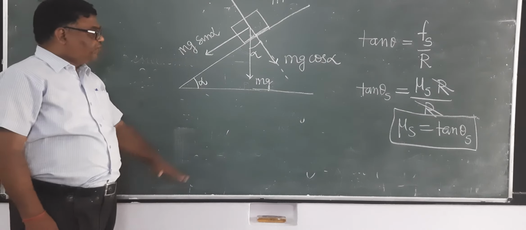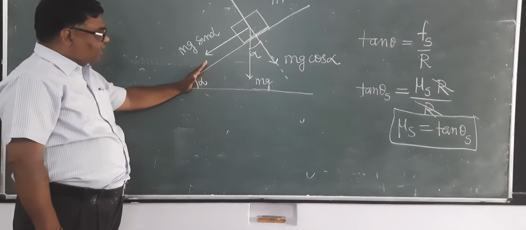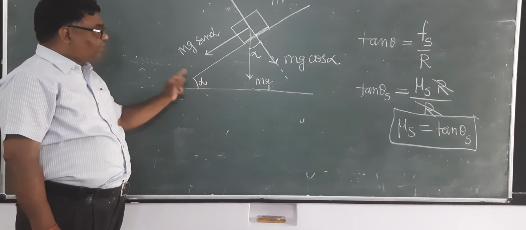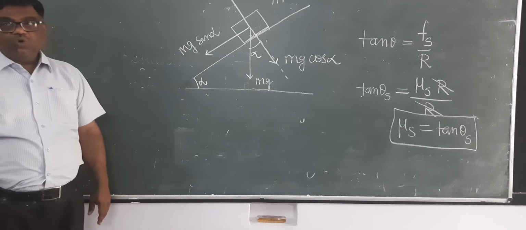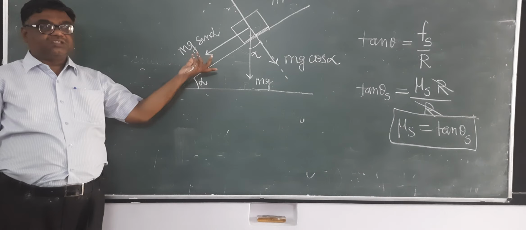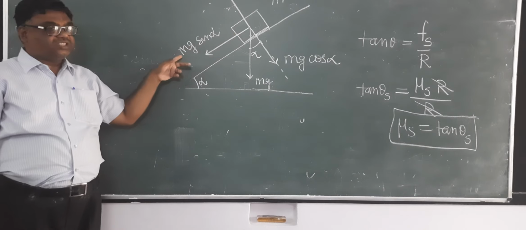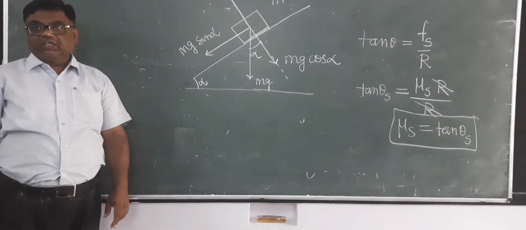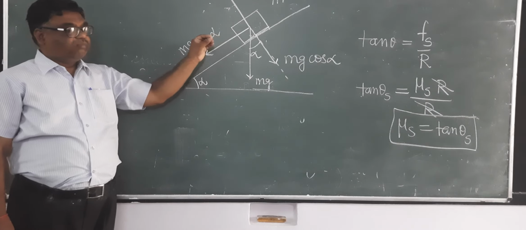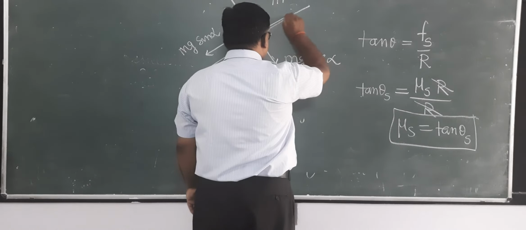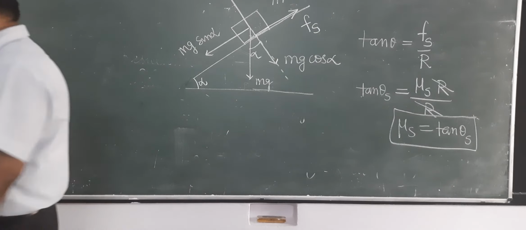So see here, if you keep on increasing the angle of the incline, angle alpha will increase. Alpha will increase, therefore mg sin alpha will also increase, because when alpha increases, sin alpha also increases. Therefore this force which is required to initiate the motion in the block will also increase. A stage will be reached at which it will just start. That stage will be limiting equilibrium. At that time the force of friction that will act is Fs.